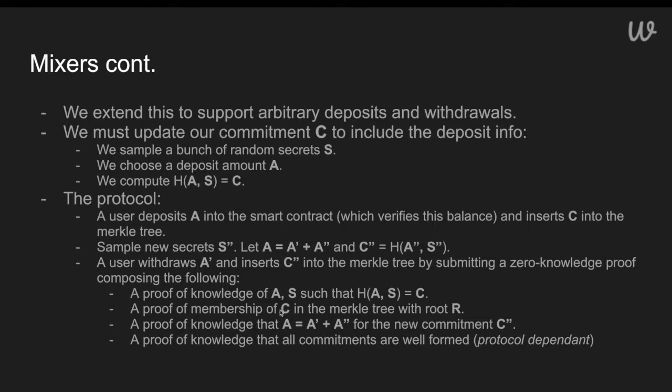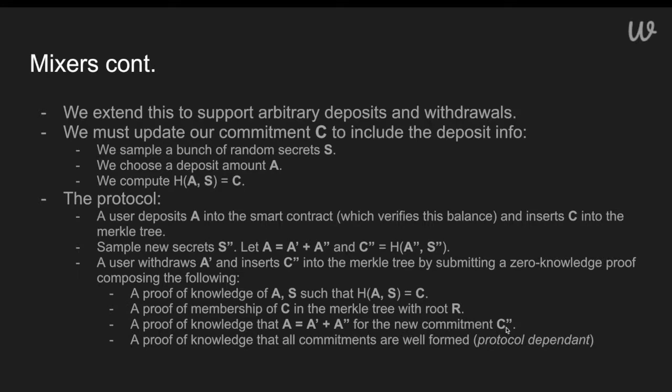We're going to prove that that commitment is in the Merkle tree with some root R. We're going to prove that the amount we're withdrawing, which is A prime, plus the amount that we are changing our note into, which is A double prime, equals A, which is taken from the commitment we're spending.